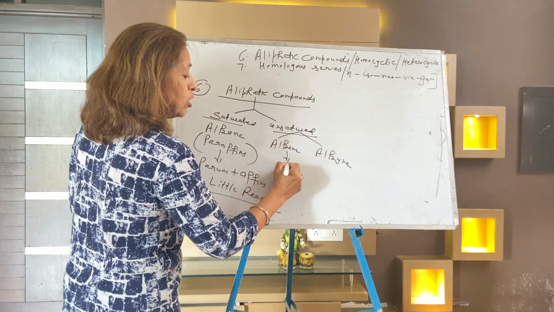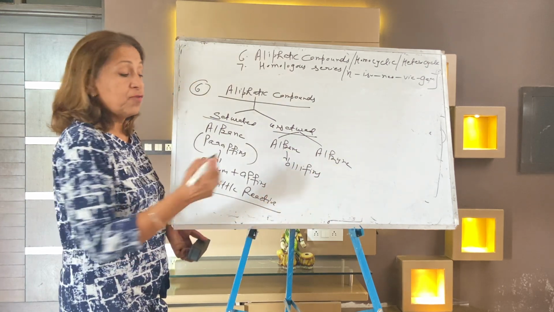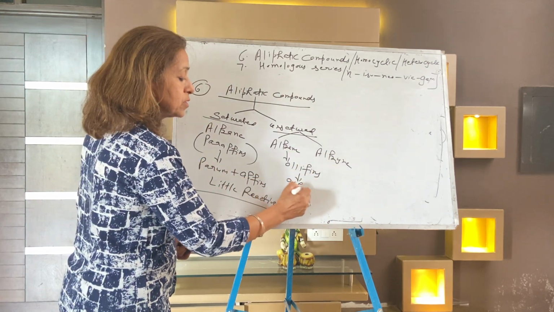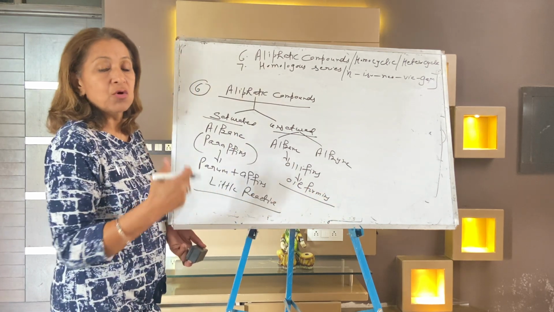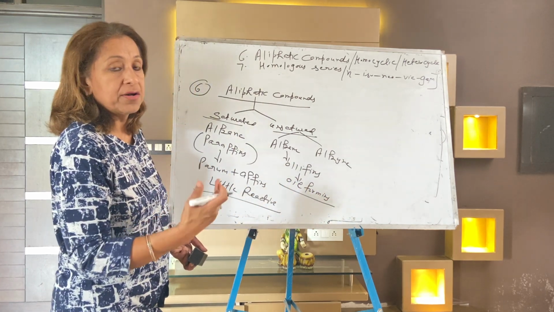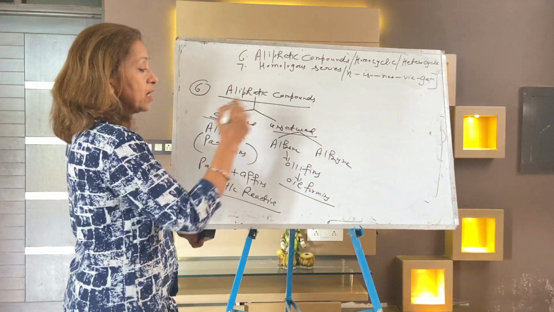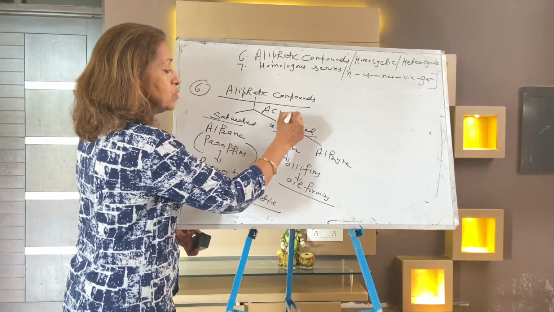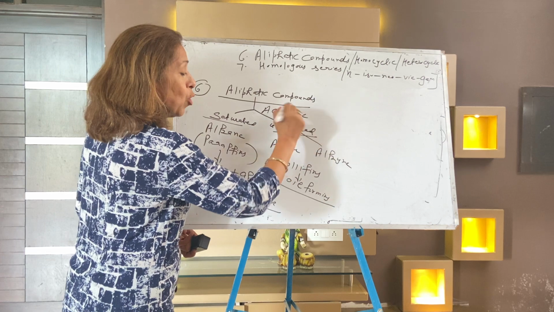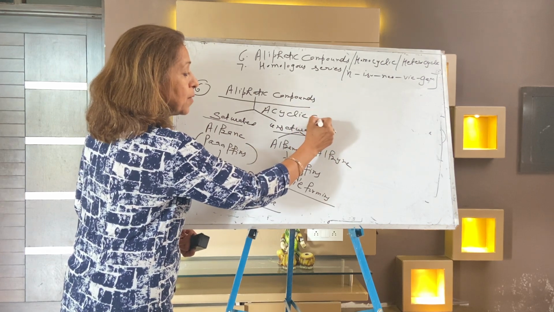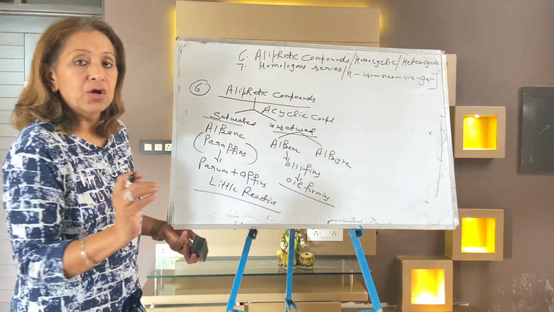Alkenes are called olefins, O-L-E-F-I-N-S. Olefins means oil forming compounds. There are some hydrocarbons which form oil, and these oil forming compounds come under alkene. Now these are all acyclic compounds. They are present in a straight chain or in branches, open chain. This is your alkane, alkene, alkyne. They are not in a closed ring.